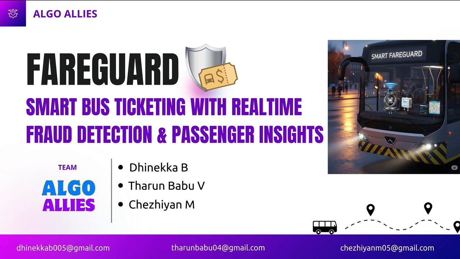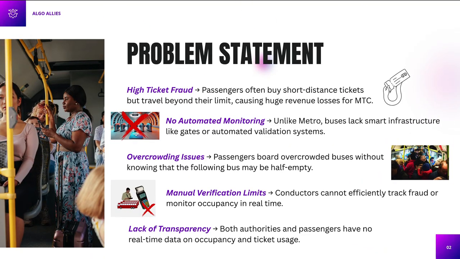We, Team Algo Alice, and our project is titled FareGuard: Smart Bus Ticketing with Real-Time Fraud Detection and Passenger Insights. Usually, lakhs of people travel daily in Indian government buses, but the system faces major challenges. The biggest issue is ticket fraud, where passengers buy short-distance tickets but travel beyond their limit, leading to huge revenue losses. Unlike the metro, buses have no automated monitoring and conductors rely only on manual checks.